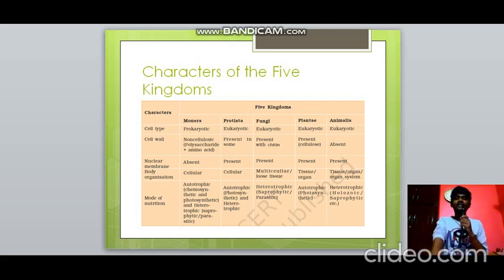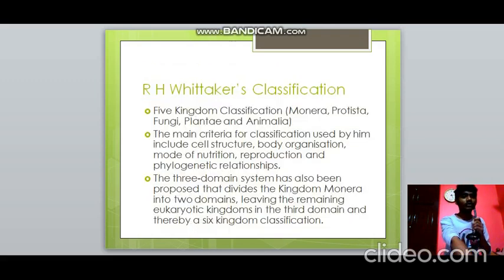Protista is autotrophic and heterotrophic, but only photosynthetic, whereas in Monera we have both chemosynthetic and photosynthetic, and for heterotrophic we have saprophytic and parasitic. Fungi are purely heterotrophic. Plantae is purely autotrophic. Animalia is heterotrophic, with a holozoic or saprophytic mode of nutrition.